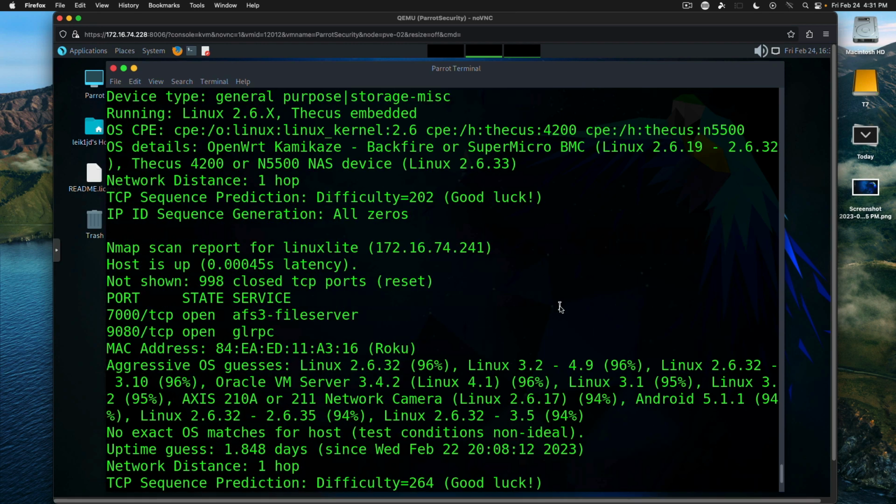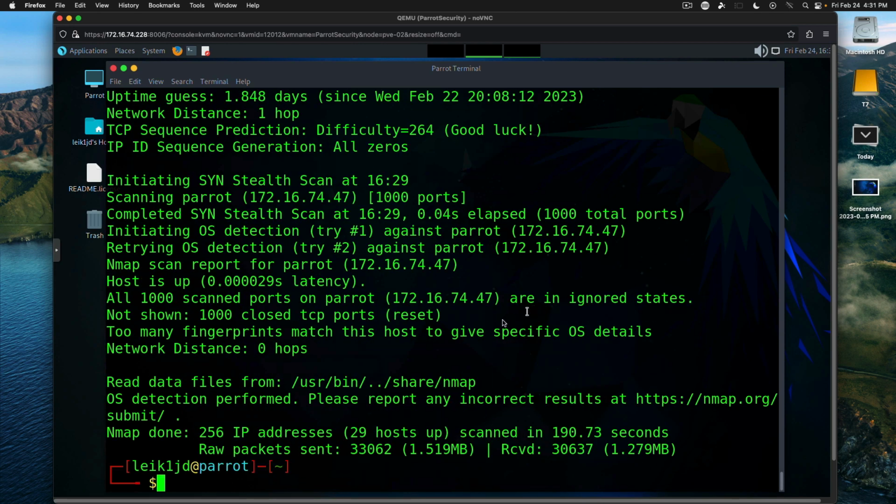Just something to keep in mind there, but as you can see, these utilities give you more information than what you might generally see from something like Advanced IP Scanner or Angry IP Scanner, both of which you can find on Windows generally.